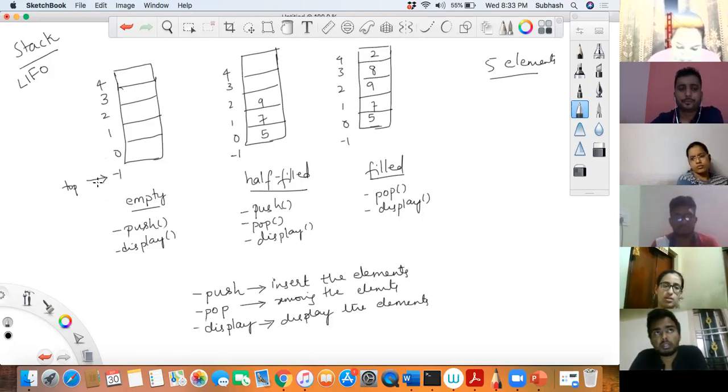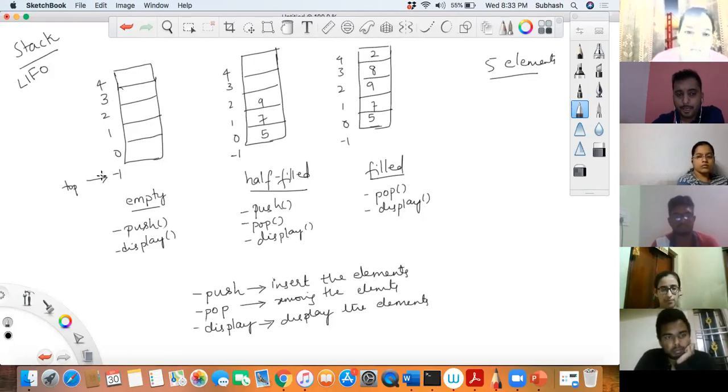It points to the top of the stack, correct? Yes, sir. It means when the stack is empty, currently it would be at -1, isn't it? Yes, sir. What if top is at -1? What does it indicate? It's empty.